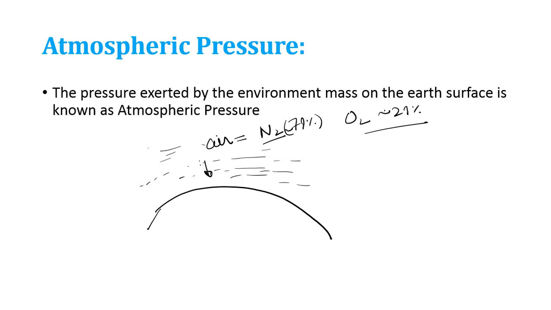This air exerts pressure on the earth, and this pressure is called atmospheric pressure. The unit we have already seen: atmospheric pressure is 1 atm, and its value is 101.325 kilopascal.